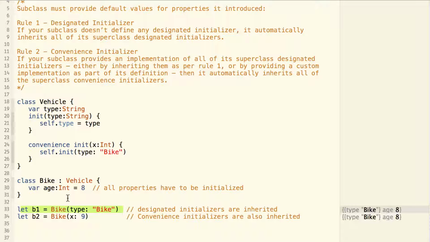And because Bike has inherited all the superclass's designated initializers, rule number two is also satisfied. So the Vehicle's convenience initializer is also inherited by Bike, and that's why you can create b2 like this.